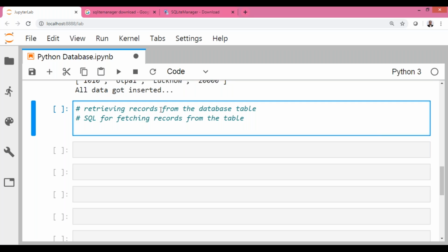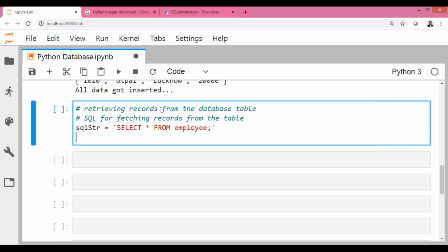Okay, so here we're writing this SQL str. Same type of case. So here the query is select star from employee. Don't forget to give this semicolon.